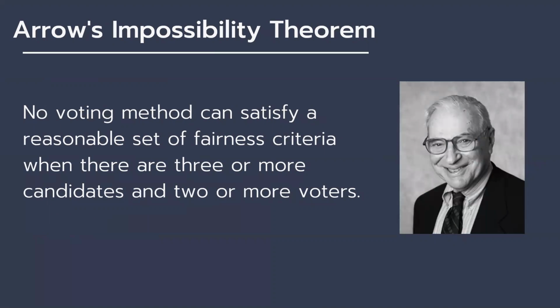Arrow's impossibility theorem states that no voting method can satisfy a reasonable set of fairness criteria when there are three or more candidates and two or more voters.